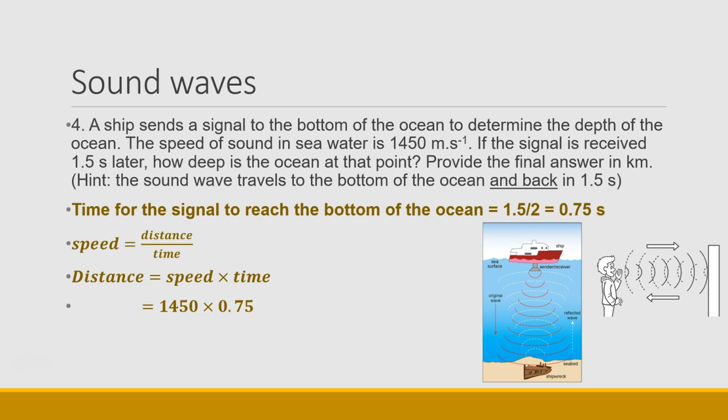So that's 1450 times 0.75, and so the distance from the ship to the ocean floor is 1087.5 meters, which we need to convert into kilometers. So it's 1087.5 times 10 to the minus 3 kilometers.